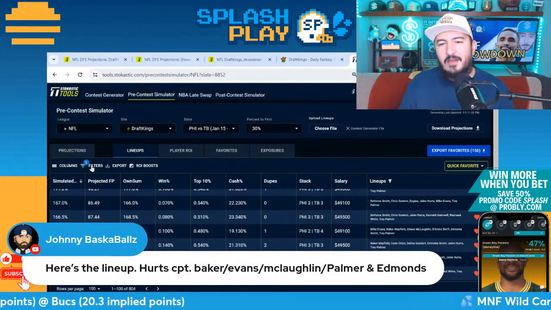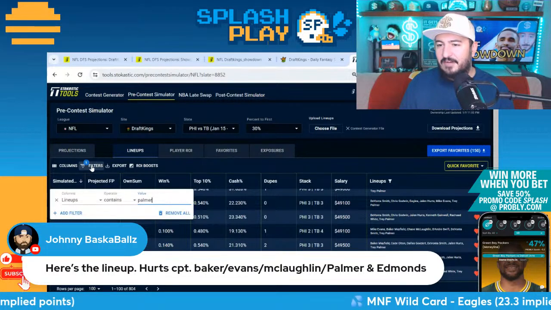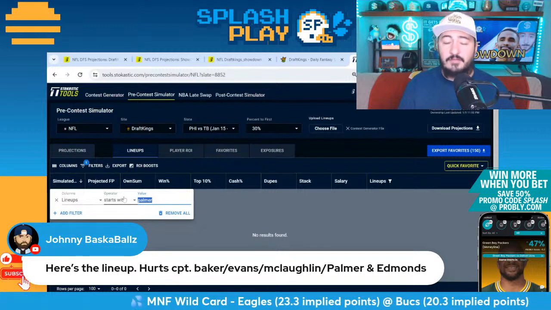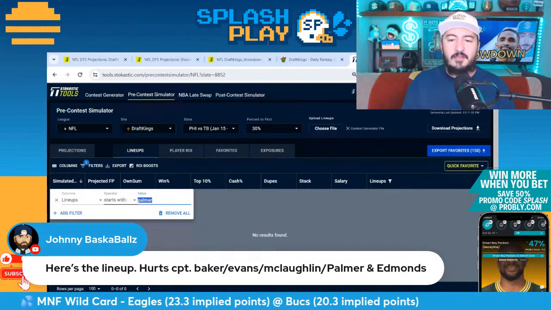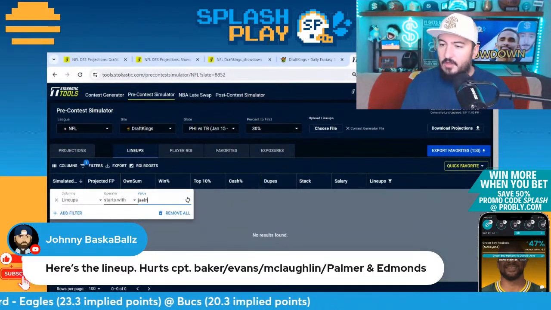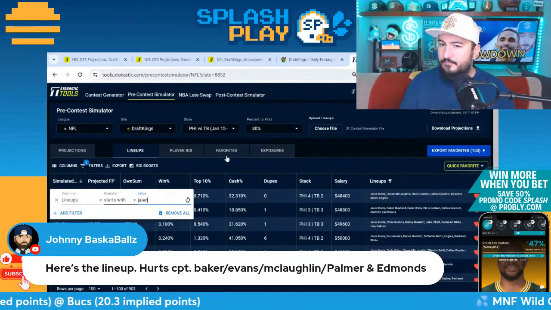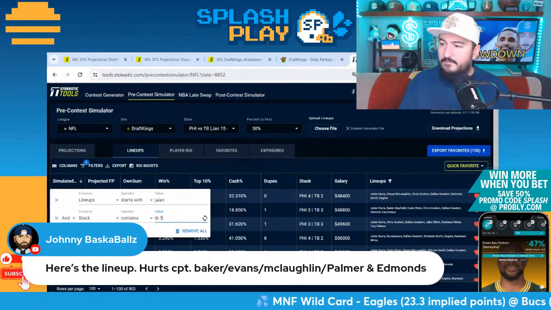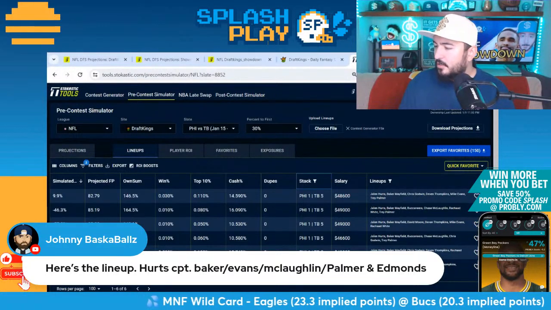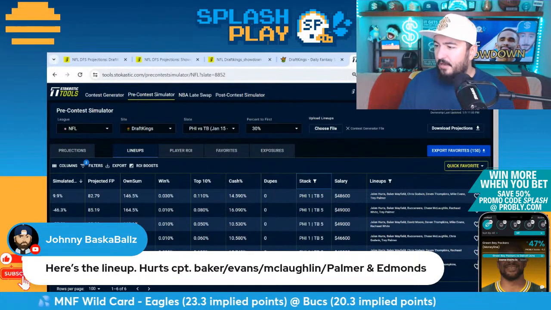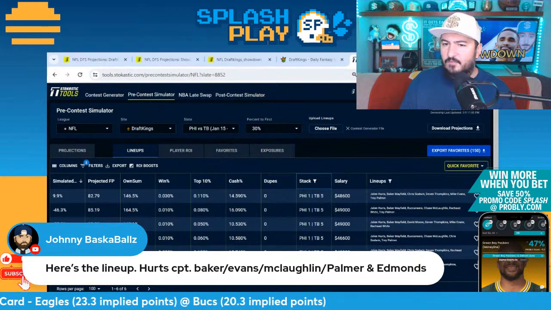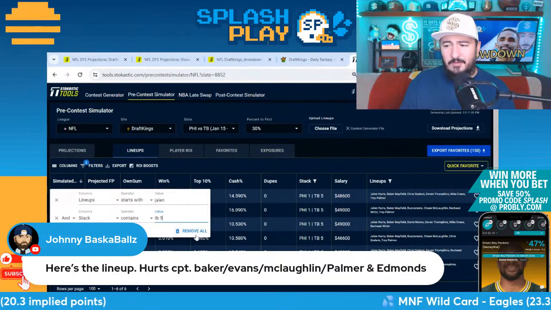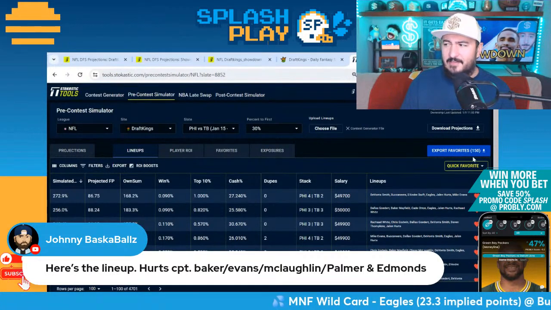All right, let's see if that one's in here. Probably not, because I think we didn't have any 5-1s. And that's one thing that Pete used to do, or was doing, for his Sims. He would put in a lineup that he had actually hand built and wanted to see how it would go. Starts with Jalen. Tampa Bay 5. And then this one, yeah, I don't think we have any at all in a 5-1 with Edmonds. I don't think Edmonds is going to come up very much at all in a sim, is one thing I would say right away. I think the projection on Edmonds is so low.